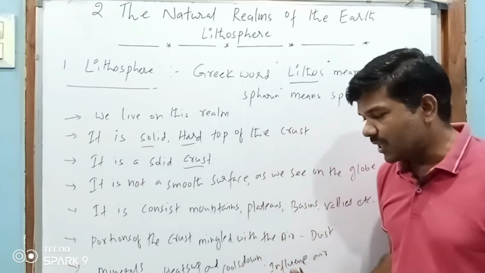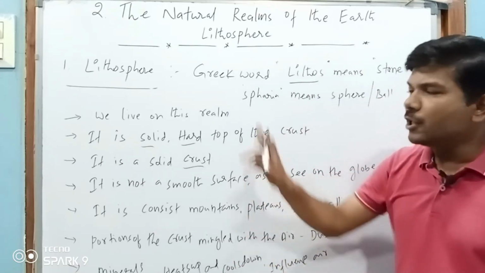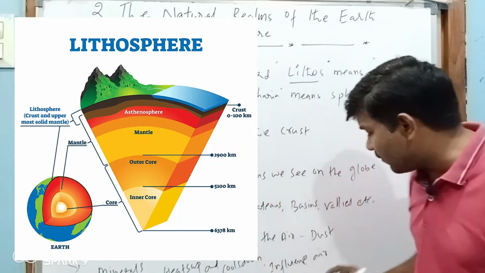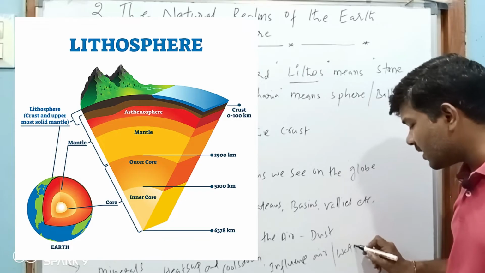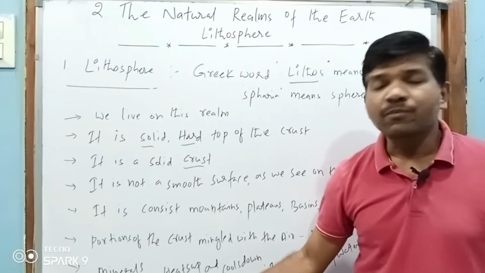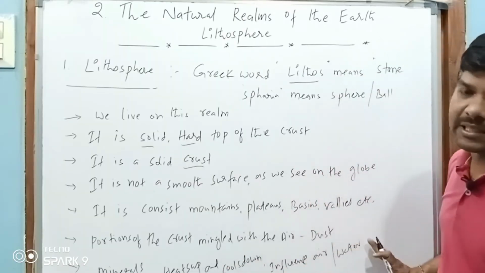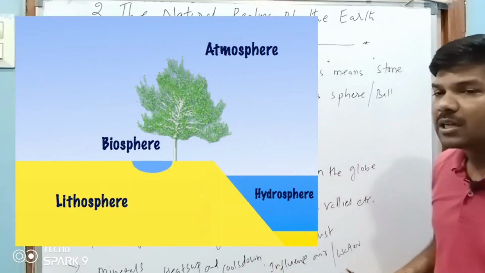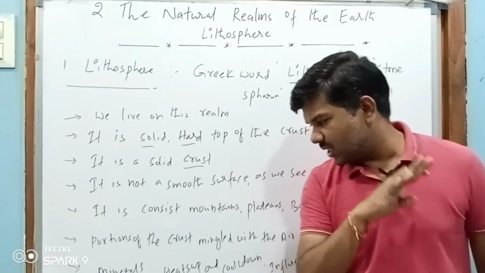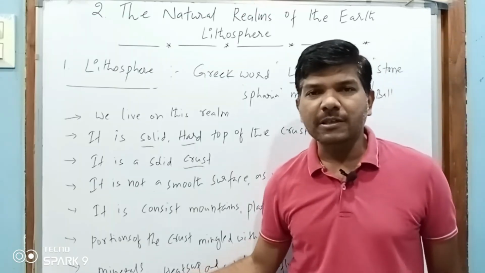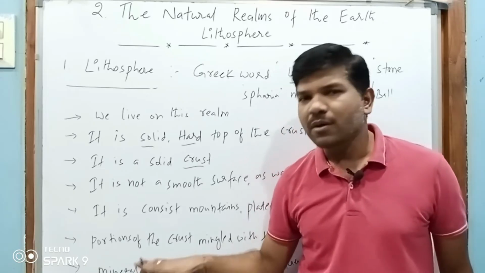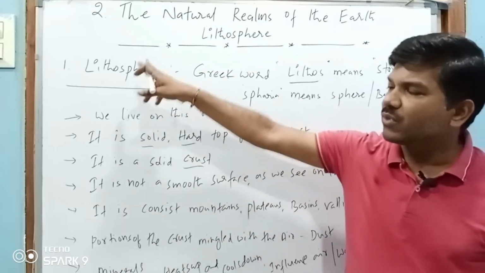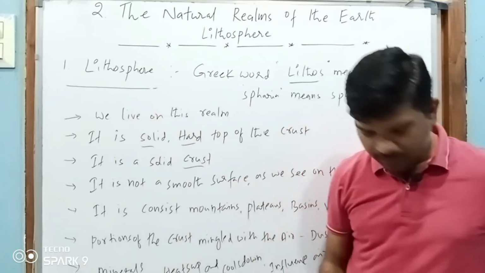Am I right? It is very, very important. The lithosphere also influences the air. The lithosphere also influences the water. How does it influence the water? Because whenever land gets heated, water also gets heated. Whenever it cools down, when the temperature decreases, then automatically the water temperature also decreases. It is a source of minerals. The lithosphere is a source of minerals. It is very, very important. These are the specifications and important things about the lithosphere.